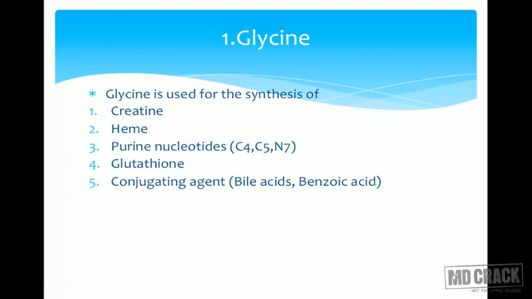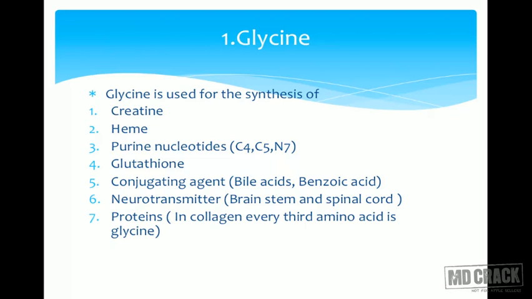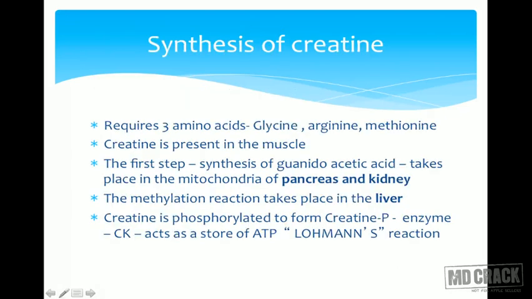Hence benzoic acid detoxification assumes importance, and hence glycine is used as a conjugating agent. It is also by itself a neurotransmitter, especially in the brain stem and the spinal cord. It is present in proteins like collagen, where every third amino acid is glycine.